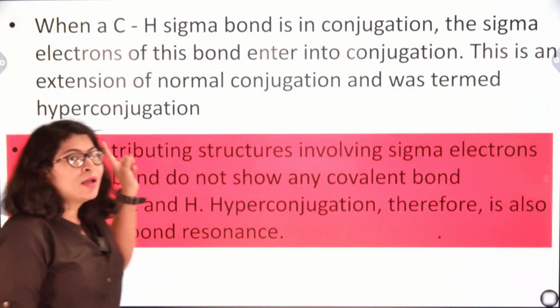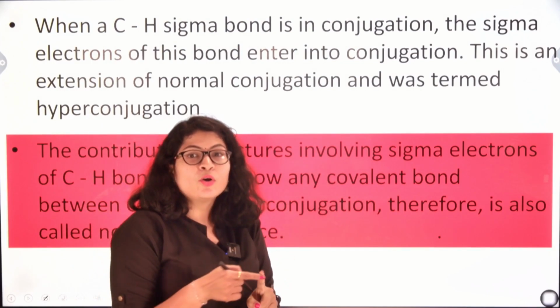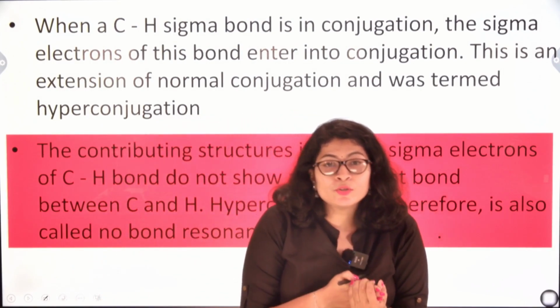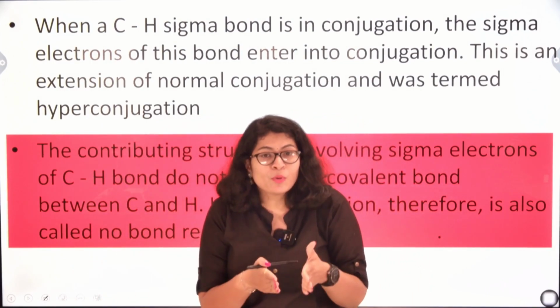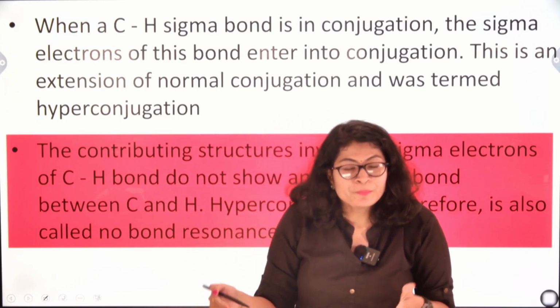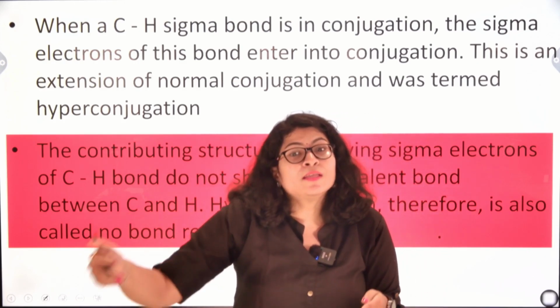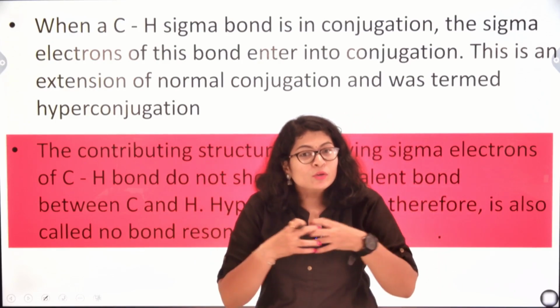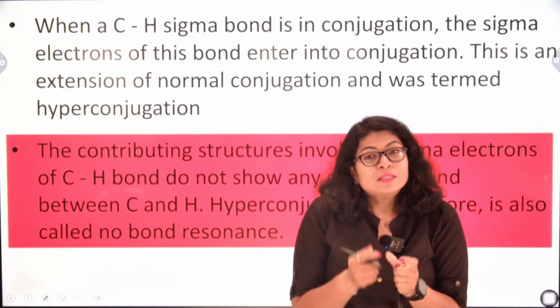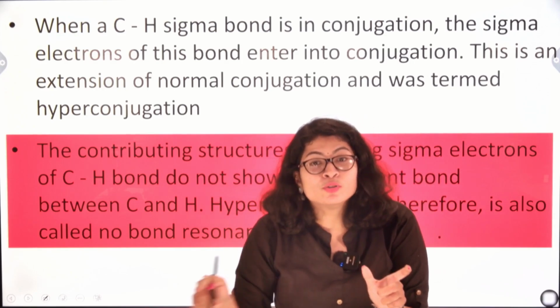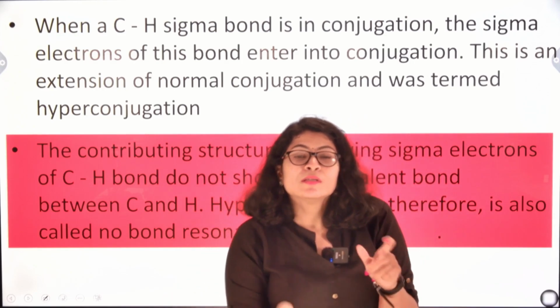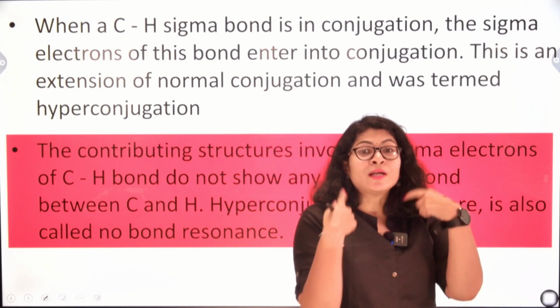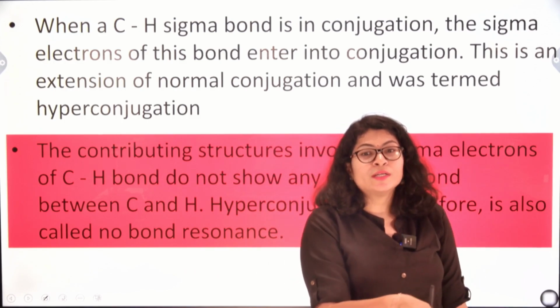When a carbon-hydrogen sigma bond is in conjugation, the sigma electrons of this bond enter into conjugation. Basically, they extend their conjugation. Normally, sigma bonds are strongly bonded. They form by head-on overlapping. But when this sigma bond is a part of a conjugated system, what happens? They have a tendency to extend their electrons into that conjugated system.